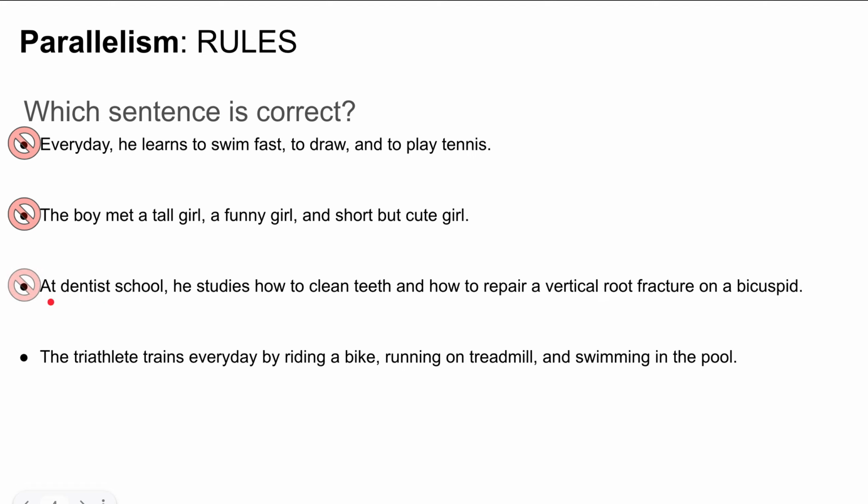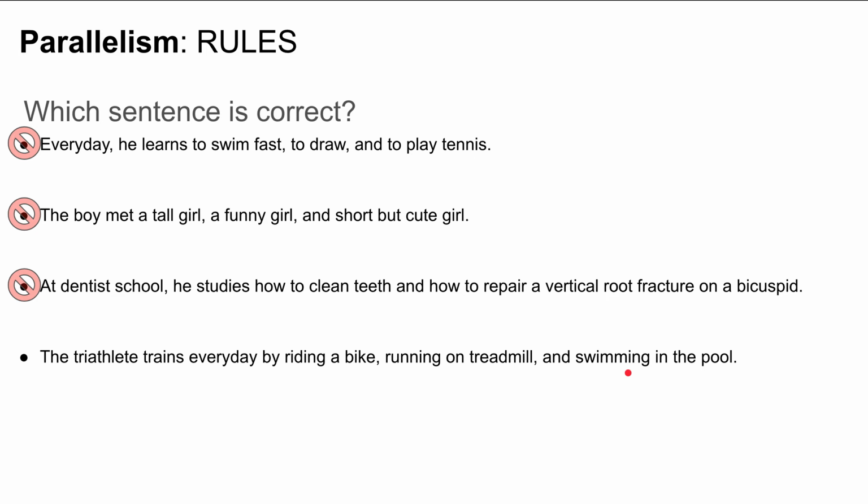The next sentence is also wrong. How to clean teeth is different from how to repair a vertical root fracture on a bicuspid. The last sentence is correct, even though I dropped the indefinite article, because we have riding a bike, running on a treadmill, and swimming in the pool.